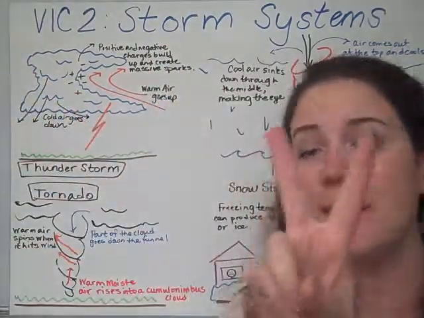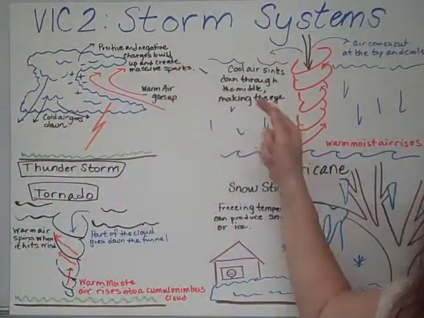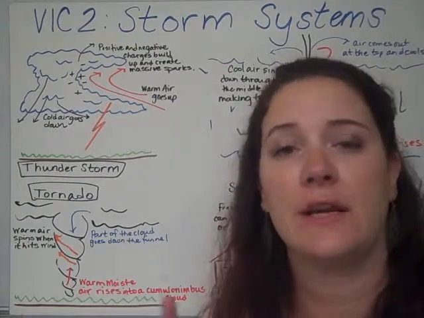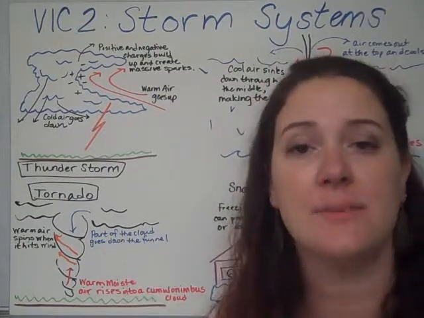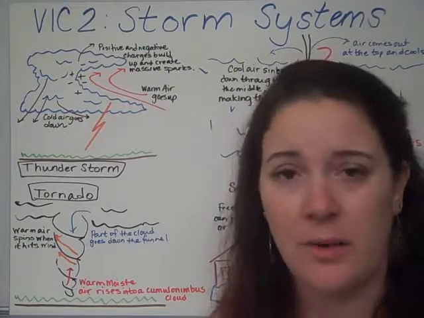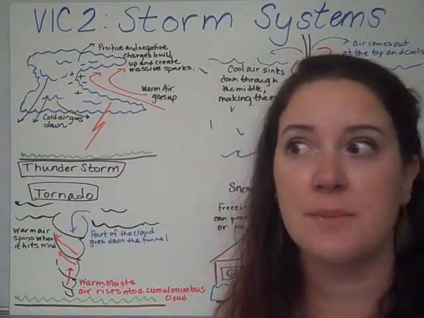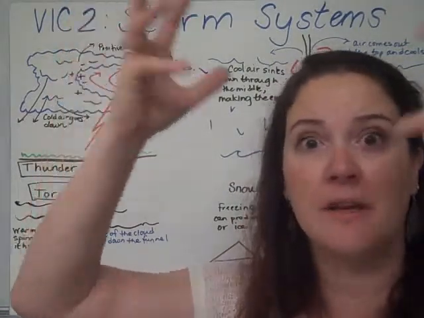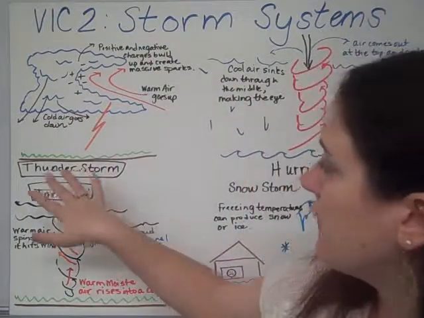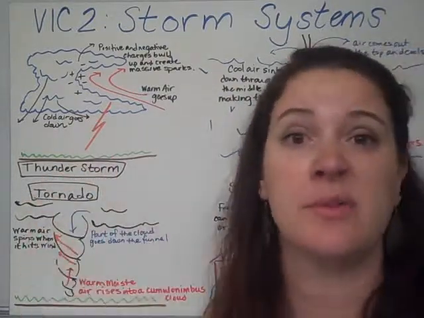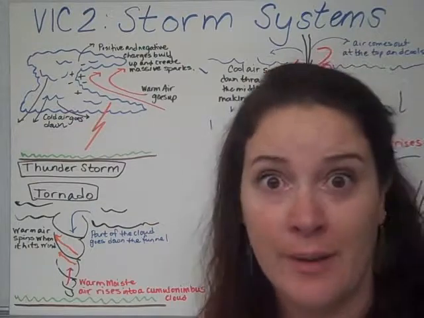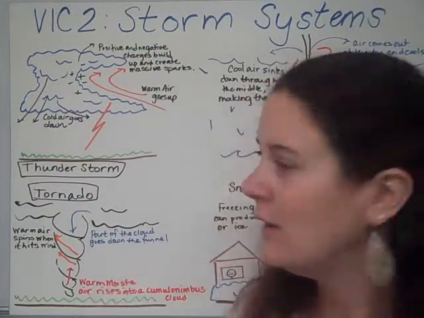Very important concept number 2 is storm systems. So all these different air masses come together and they create different types of storm conditions. We're all very familiar with rain, but there are different types of storms that are up above that create that rain. So the first one is a thunderstorm, which we're all pretty familiar with. Some of us freak out about it. Some of us go, ooh, that's pretty cool.